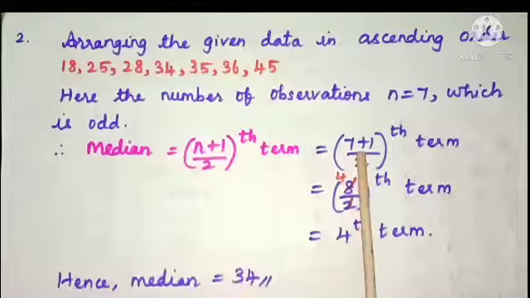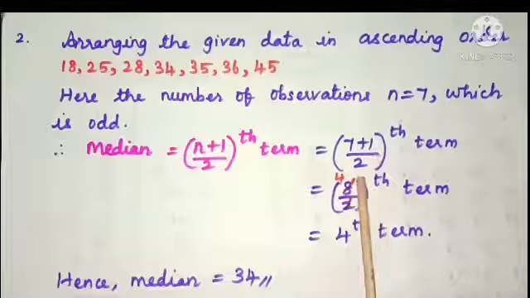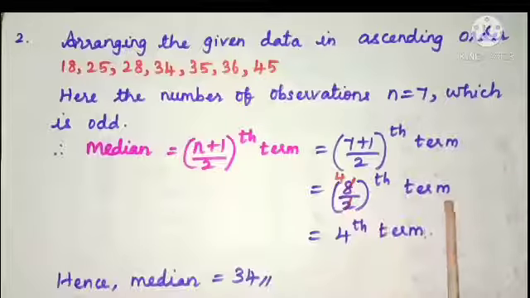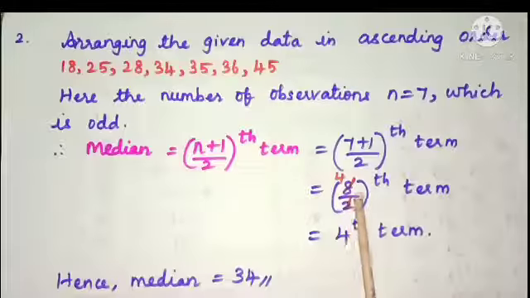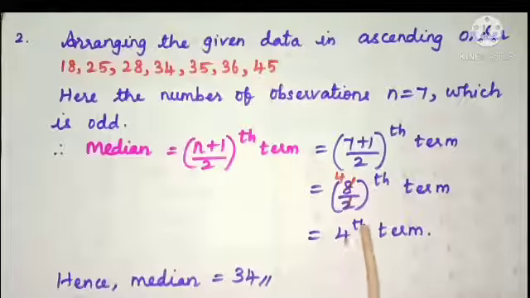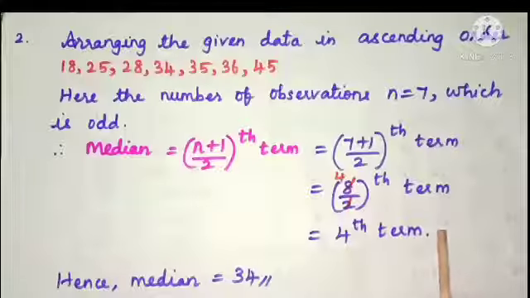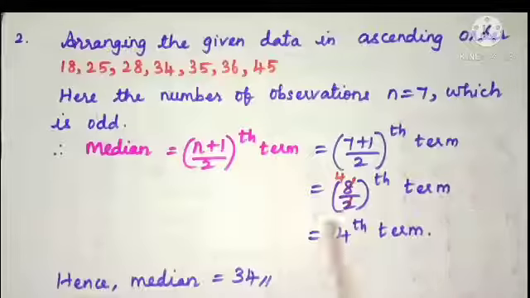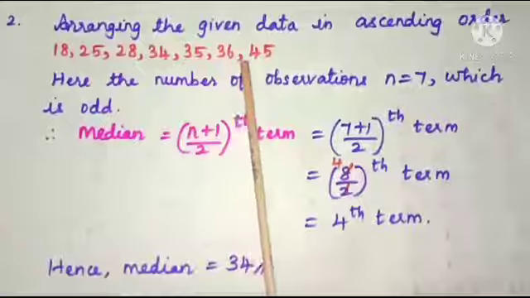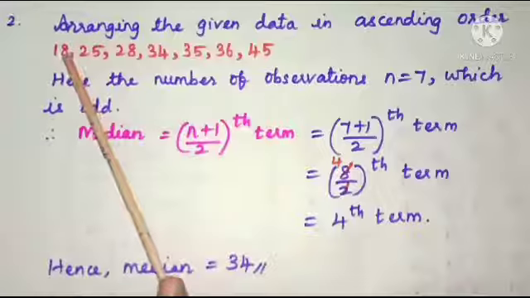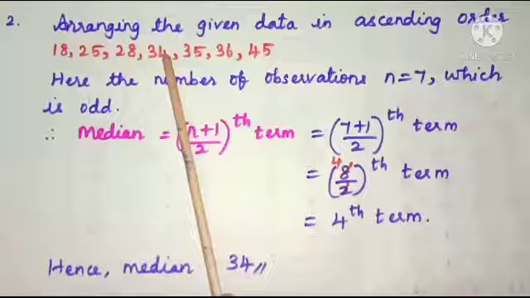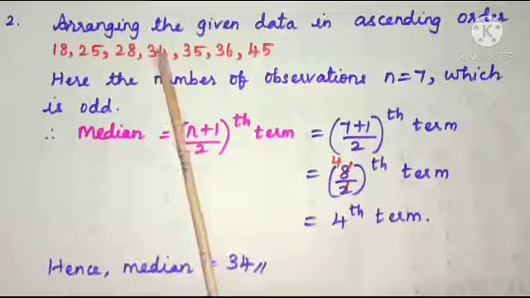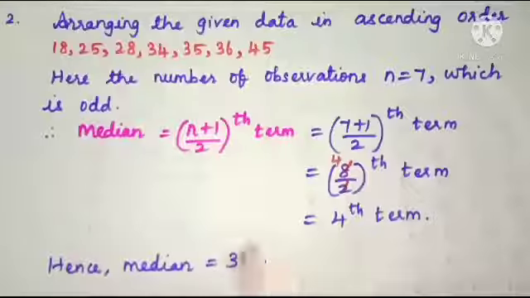What is n? It is 7. 7 plus 1 by 2th term. And 7 plus 1 is 8. 8 by 2th term. That is, when we cancel 8 and 2, we get 4. So, the 4th term of the given data will be the median of the given data. So, in the arranged data, 1, 2, 3, 4. What is the fourth value? It is 34. Thus, median is equal to 34.